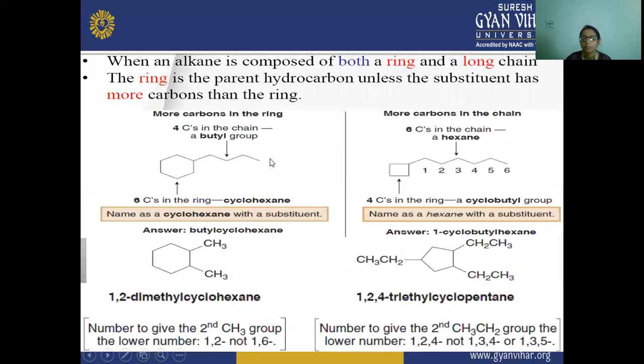Next, when an alkane is composed of both a ring and a long chain, then the ring is the parent hydrocarbon, unless the substance has more carbon than a ring, which I have already told you in the last slide. So here it has 6 carbons in the ring, that is why it is chosen as the main parent ring, and this butyl has fewer carbon atoms. If this chain had the larger number of carbon atoms, then it would act as the parent chain and the ring would act as the substituent.